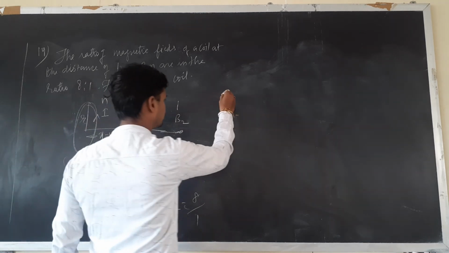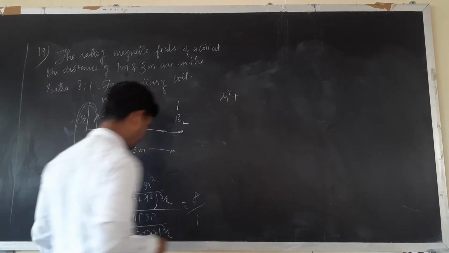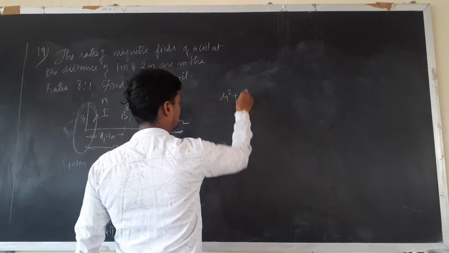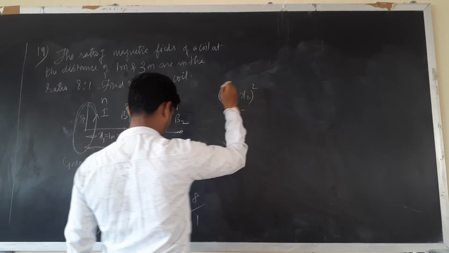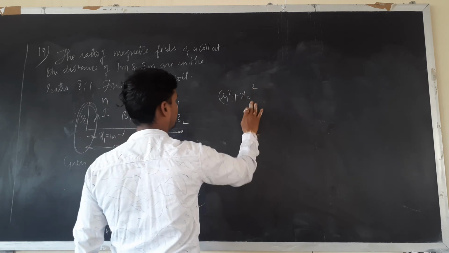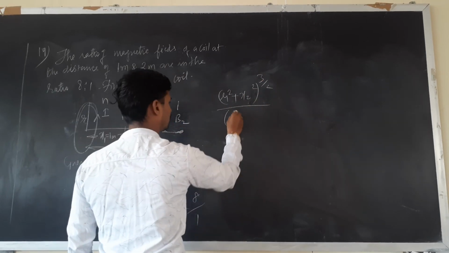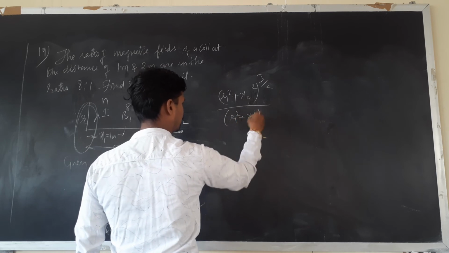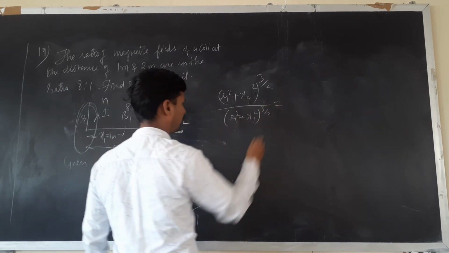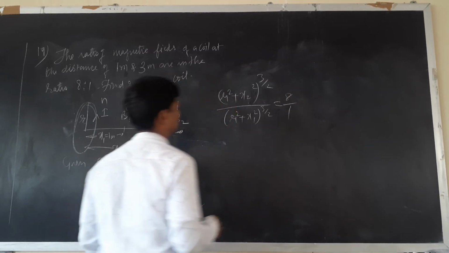So I'll write (r square plus x2 square) raised to 3 by 2 must be divided by (r square plus x1 square) raised to 3 by 2 must be equal to 8 upon 1.